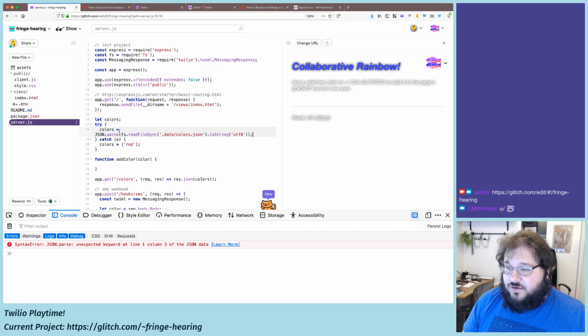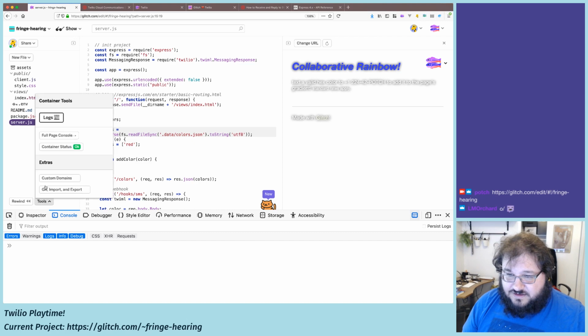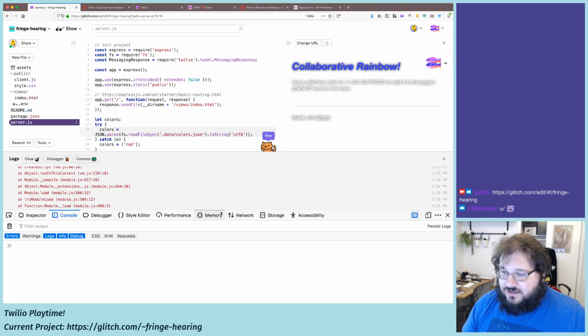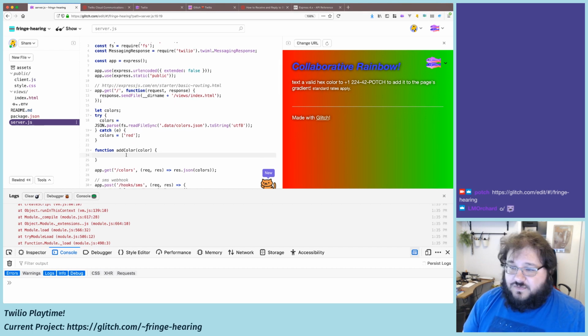Okay, so that's going to load from a file. If it's not, colors is red. I probably have errors in my logs, but let's take a look. So the page should be red if this code was working. Interestingly, it's white, which suggests something else is afoot, that my gradient is in fact invalid. Oh, here we go. It's running again. Okay, so people are texting nice colors into my gradient. That's fun. But I want to quickly do the rest of this. We're so close. I just want to do the rest of it so then we don't have to worry about losing people's colors anymore.